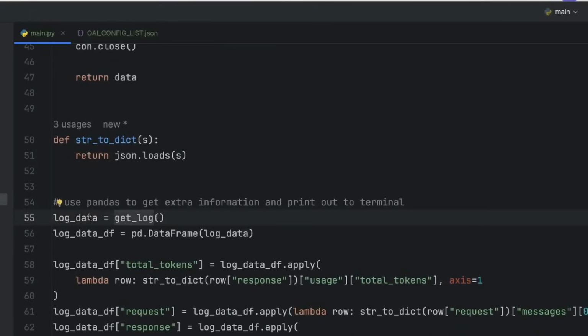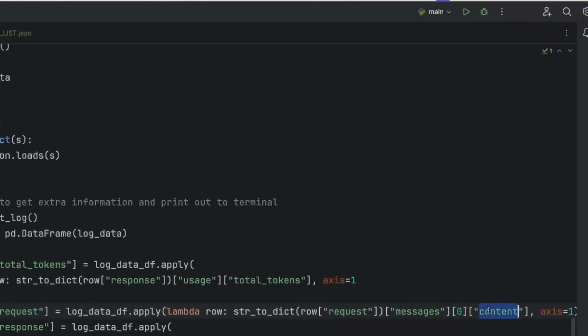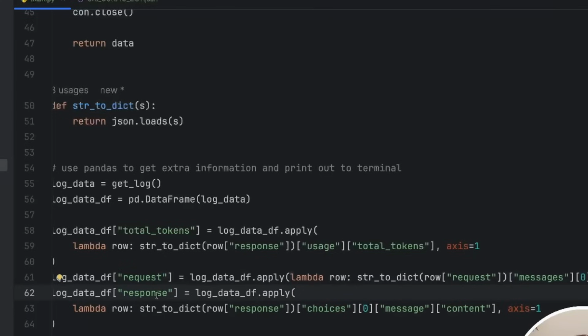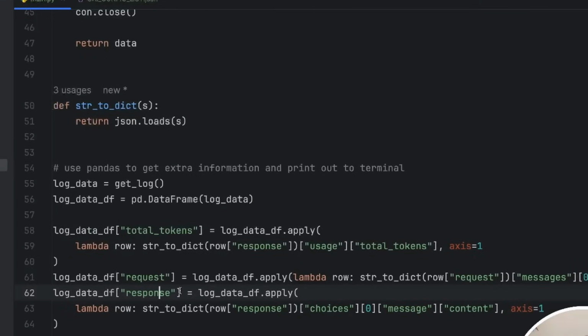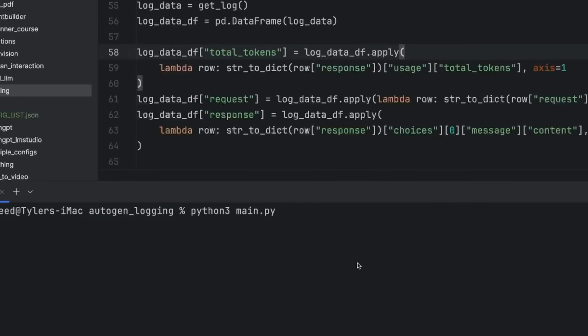We're going to call that function, store it into a log data variable, convert that to a data frame. We're going to add a total tokens column based on the response. And then for the request, we're going to get the content or the chat. And also for the response, we're going to get the specific content from the response of the LLM as well. Now let's just run this to look at an example.